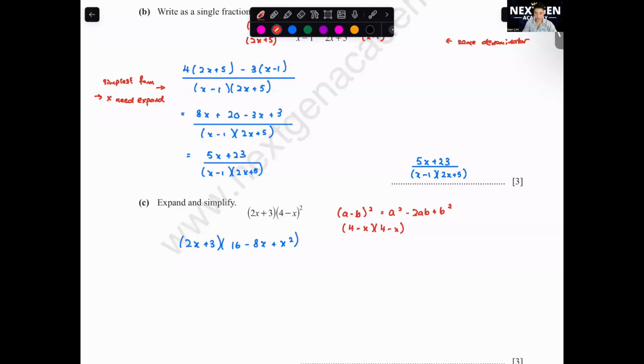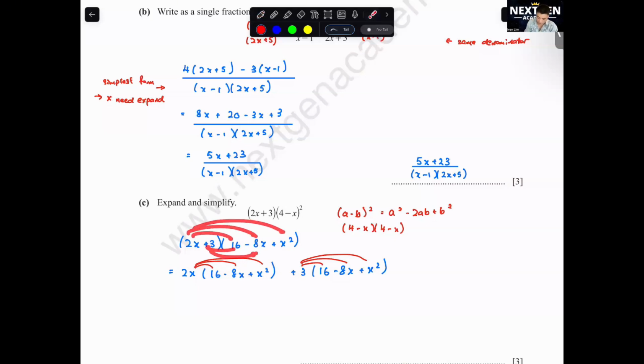Okay, this part here, to avoid mistakes, I want you all to write down one more step, which is you're going to write down the first term from the first bracket. So this is the form that I want you all to do. If you see 2 terms and then 3 terms, you write like that. 2x, then 16 minus 8x plus x squared. Okay, then the second bracket. Then you take the second term, then you write the bracket again. When you write like this, it is clearer for you to see that you expand like that. Otherwise, your head will be a bit haywire when you see it like that.